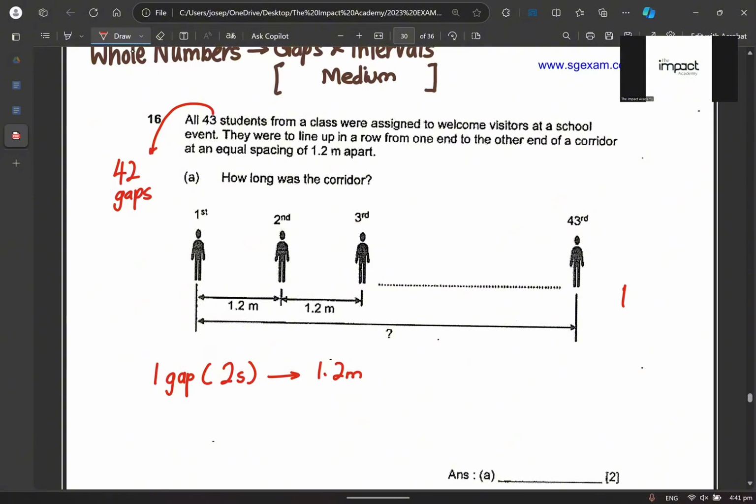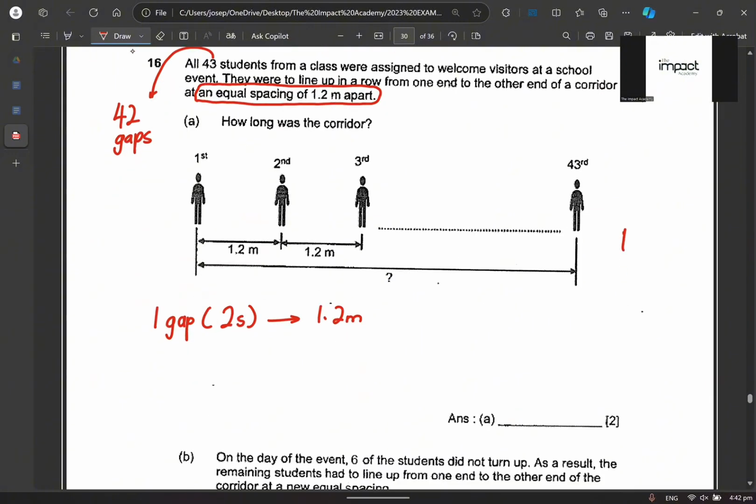Now, they will line up in a row from one end of a corridor to the other end at an equal spacing of 1.2 meters apart. The question says, how long was the corridor? How many students are there? But can I say times 43? No, right?